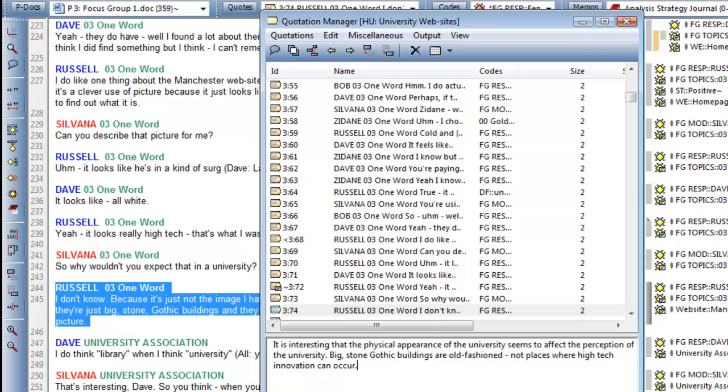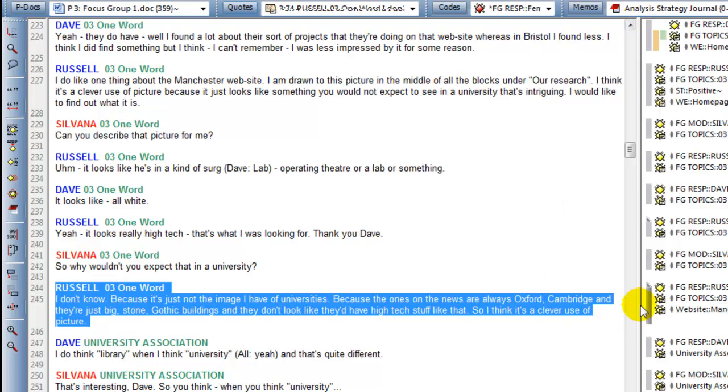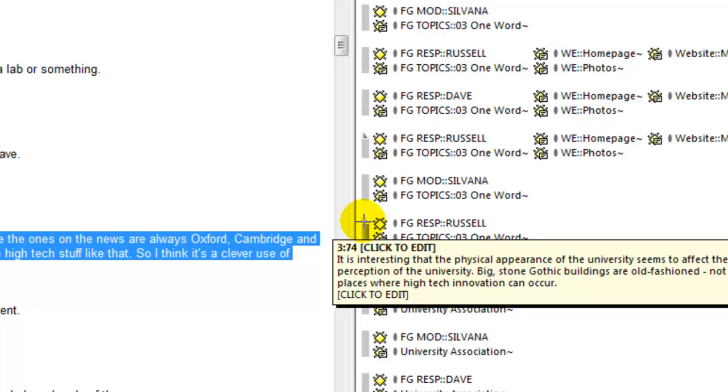So again, as I said, there's more than one way to do the same thing in ATLAS.ti. At the end of the day, it's personal preference whether you want to right-click on the selected quotation in the text, or just select the quotation, go up to the quotation manager, and write in the comment box as I've just done. So if I select the comment up here and click OK, you can see that quotation again has an upper right-hand corner folded over, so I know there's a comment attached to it, and again if I double-click it I can see that comment.